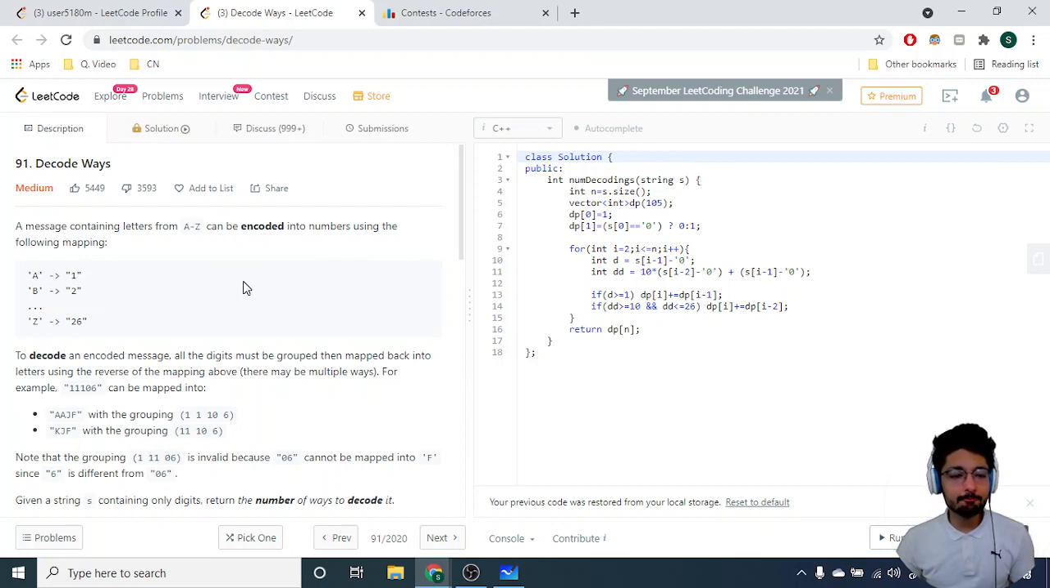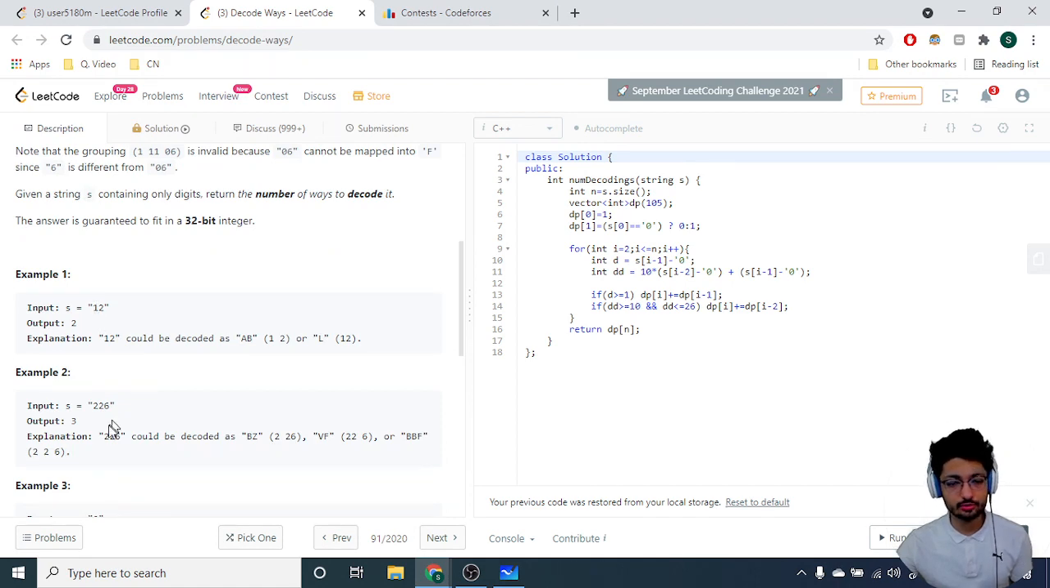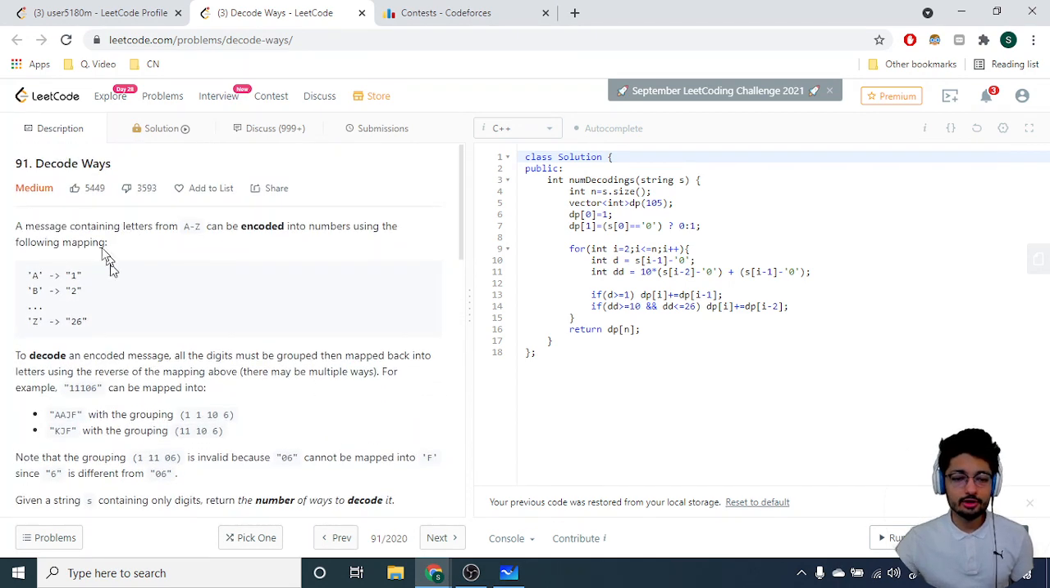It states that a message containing letters from A to Z can be encoded into numbers using the following mapping. So it means that you are given some string, and the message is encoded in the format of a string that is all numbers. As you can see, the input is all numbers, like 1, 2, or 2 to 6. Now you can encode a message such that 1 is mapped to A, 2 is mapped to B, and 26 is mapped to Z, and so on. But there can be multiple ways you can decode the total input string.